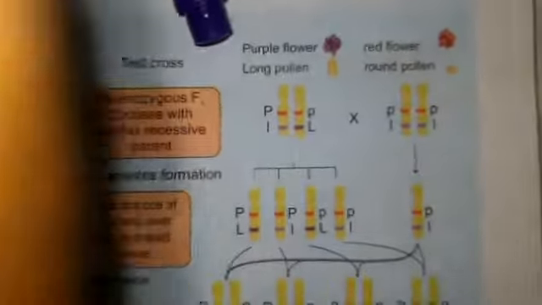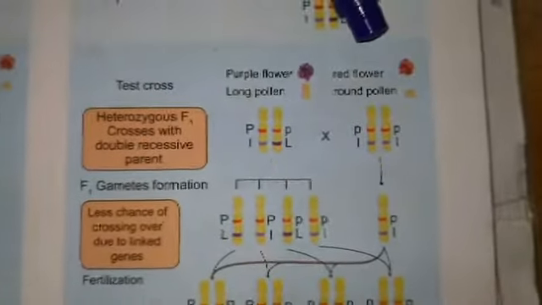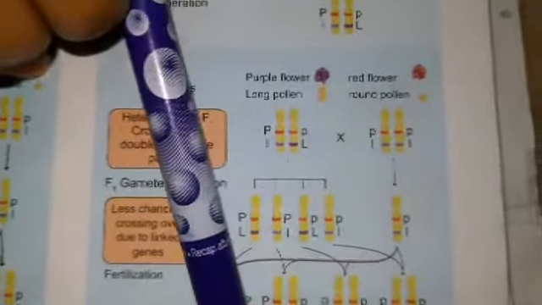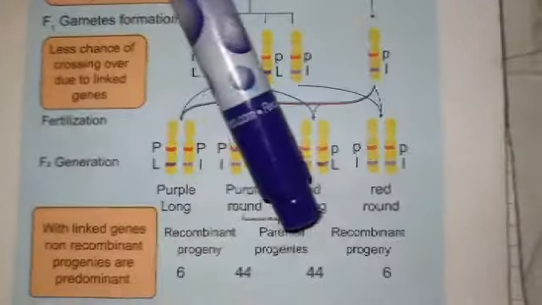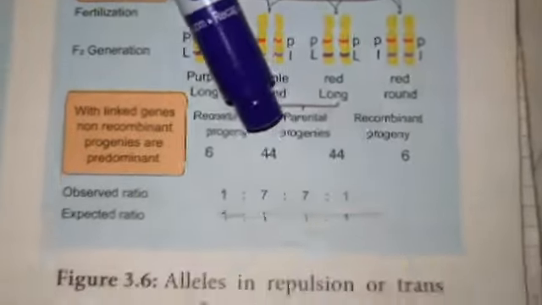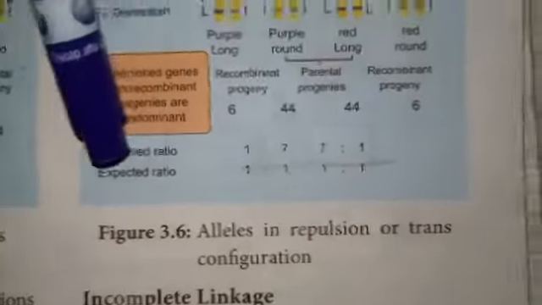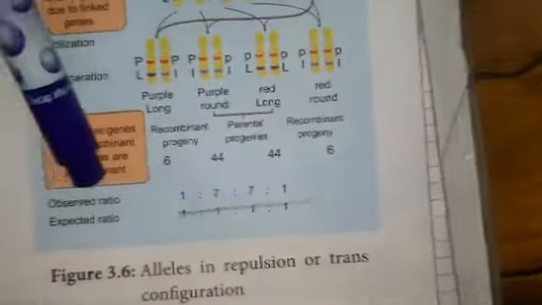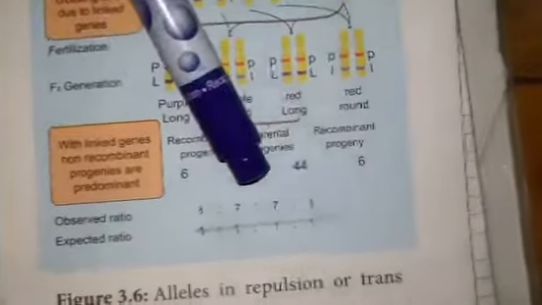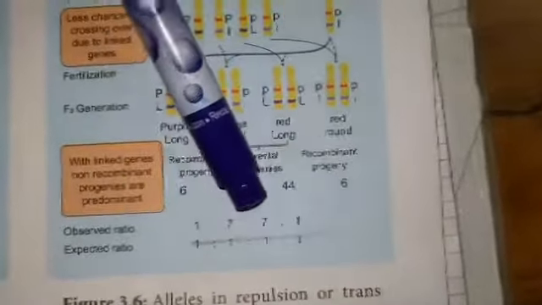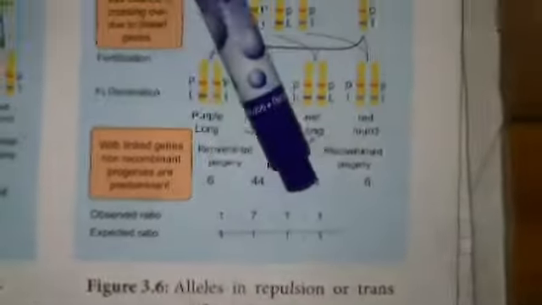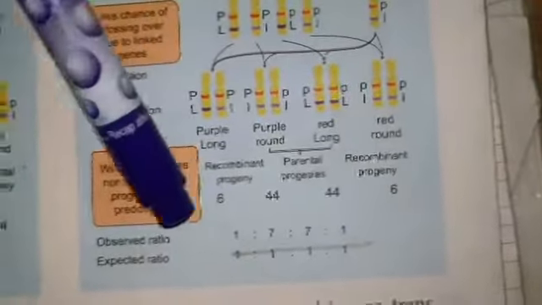So once again the F1 hybrids are crossed with the double recessive parent. In this cross also it shows the recombinant progenies are 6 and the parental characters are more in number, 44. And the recombinant frequency is 6. Here the observed ratio is 1 is to 7 is to 7 is to 1, but the expected ratio is 1 is to 1 is to 1 is to 1, that is Mendel's test cross ratio.